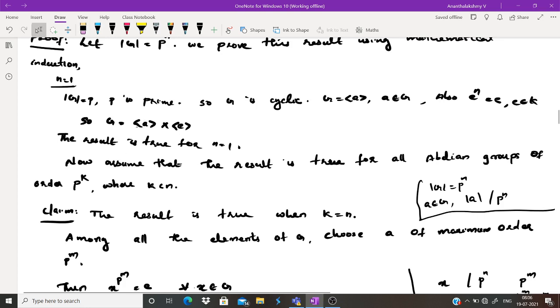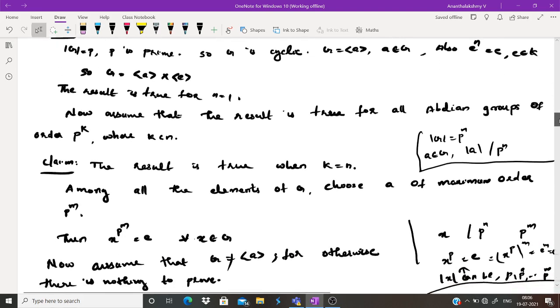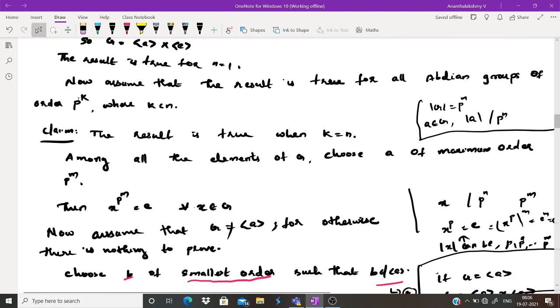Then G can be written as the internal direct product of the cyclic group generated by a and the cyclic group generated by e, because e satisfies the condition e square equals e cube equals e. So e raised to n equals e. So we can write G as the internal direct product of these two subgroups. So the result is obviously true when the order of G equals p. Now we are assuming that the result is true for all abelian groups of order p raised to k, where the value of k is less than n. Now we have to prove the result when k equals n.